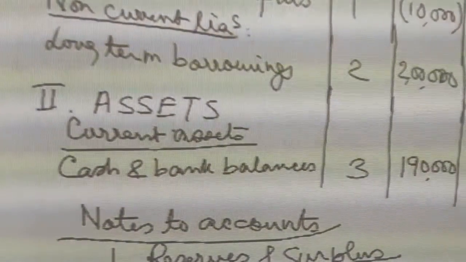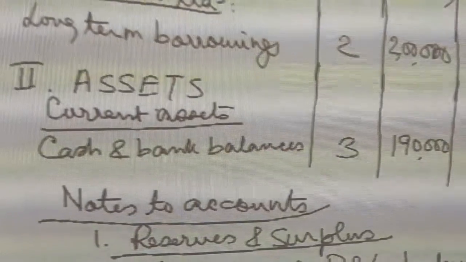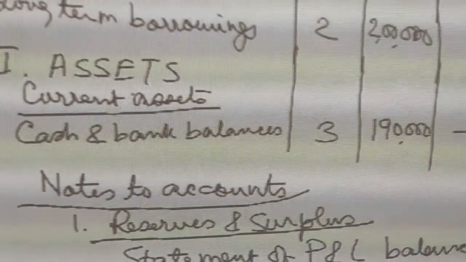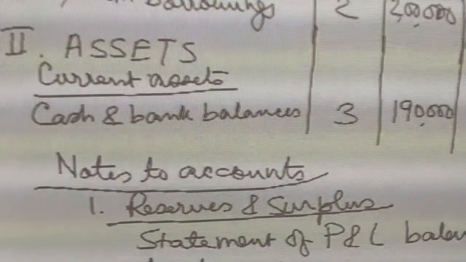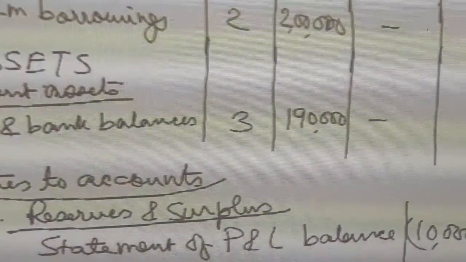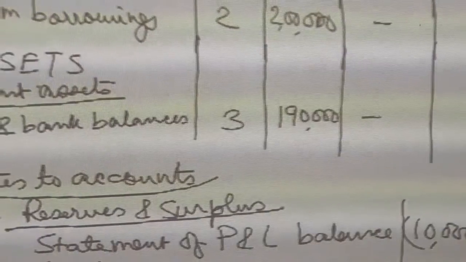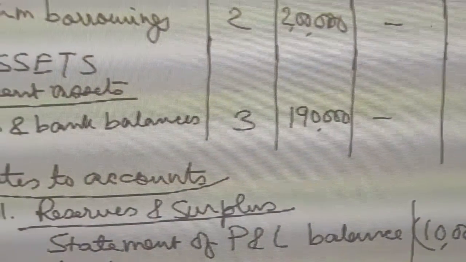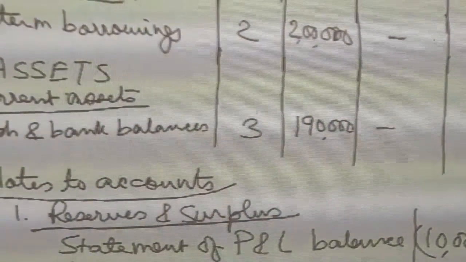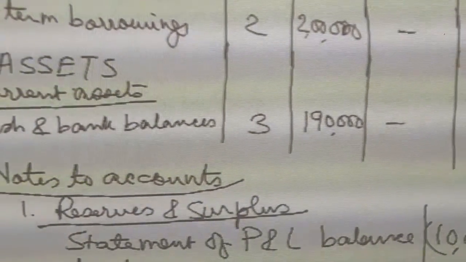And number 2, we have assets. Under assets, we have current assets. Under that, we have cash and bank balances. Note number 3, 1,90,000. This is actually the bank balance that we have received. So if you add up all the bank balances, it should come to 1,90,000.